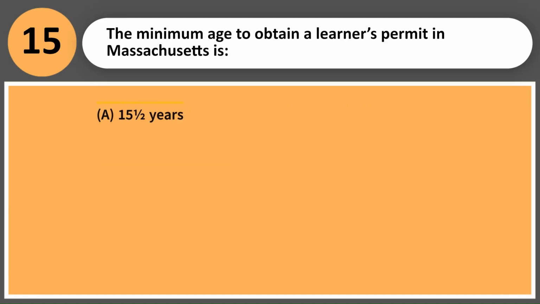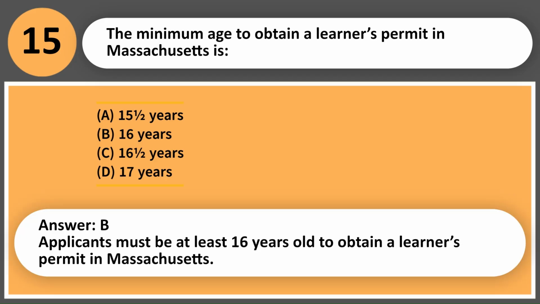The minimum age to obtain a learner's permit in Massachusetts is: A. 15.5 years. B. 16 years. C. 16.5 years. D. 17 years. Answer, B. Applicants must be at least 16 years old to obtain a learner's permit in Massachusetts.